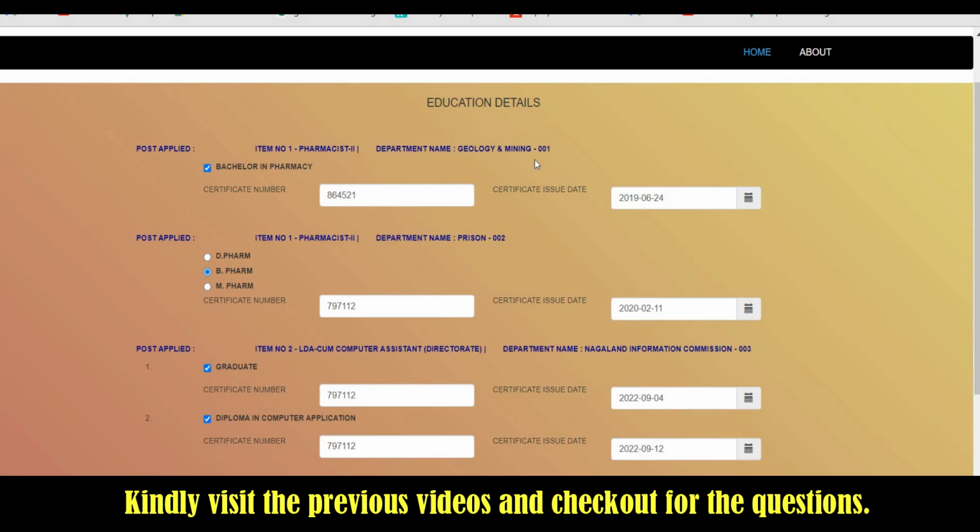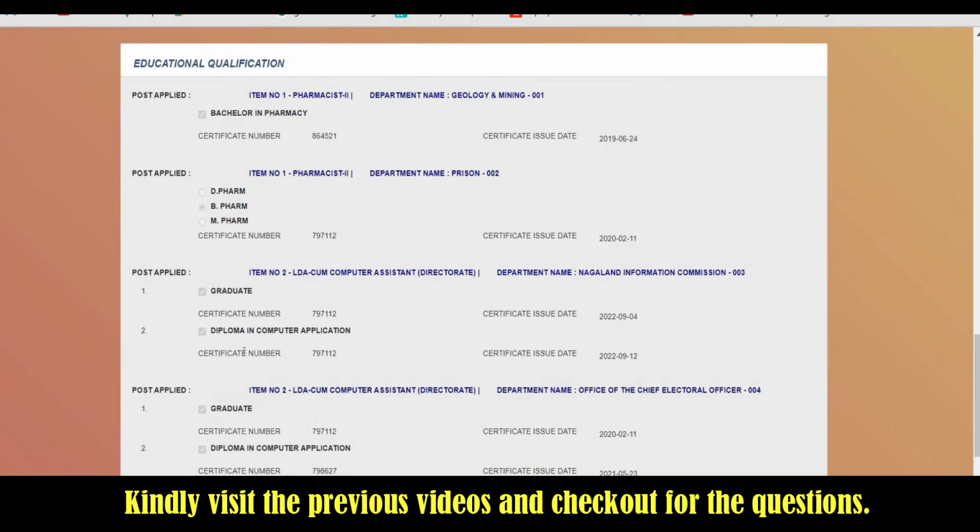So in that case, you have to register with your new email address and alternative mobile number, and make sure this time you have entered all the details correctly. And before you go with the payment process, make sure that all the points have been marked, and then you see the certificate number which you can see out here. So this is the thing that you can see here.